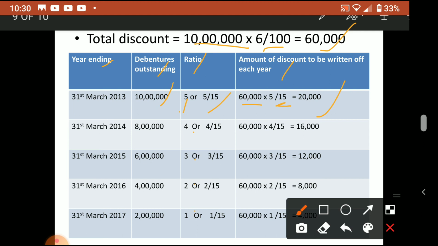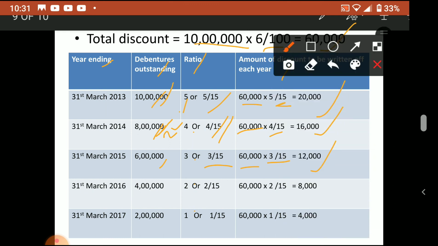So in the first year we have to write off 20,000. Now in the second year 8 lakhs will be there. How 8 lakhs? The amount redeemed each year is 2 lakhs, so from 10 lakh, 2 lakh is gone, remaining 8 lakhs. Next year the ratio is 4 by 15, so 60,000 into 4 by 15, 16,000 will come. Again from 8 lakh, 2 lakh we paid, so remaining 6 lakhs. Third year, 6 lakh, ratio is 3 by 15, so 60,000 into 3 by 15, 12,000.